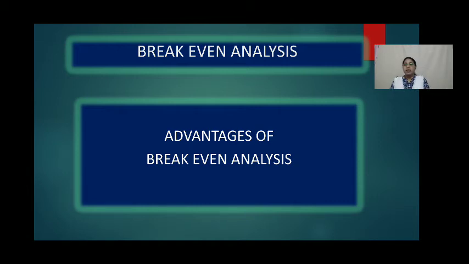That is, the difference it is going to make if we change the selling price in different markets, we will know beforehand what is going to be the effect on profits in future. This is one more advantage.